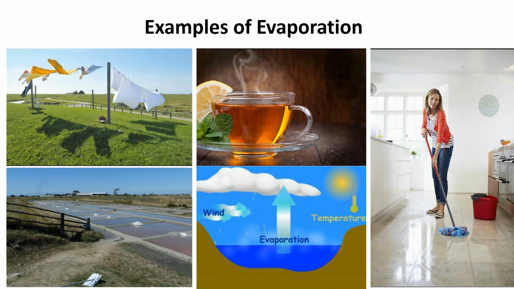Examples of evaporation. Wet cloth dries up when kept in the open due to the process of evaporation. And if there is wind, the rate of evaporation will increase. If there is more heat or sunlight, the rate of evaporation will increase. Then a hot cup of coffee gets cooled down due to the process of evaporation. The salt is formed from the seawater due to evaporation of seawater. And then when you are mopping a floor, the water dries up due to the process of evaporation.